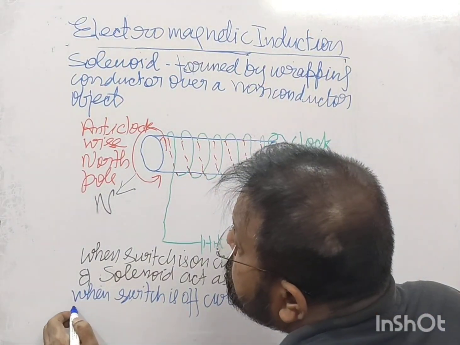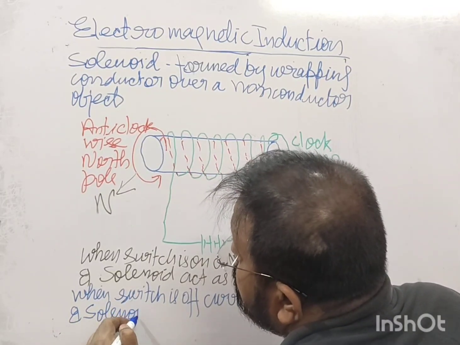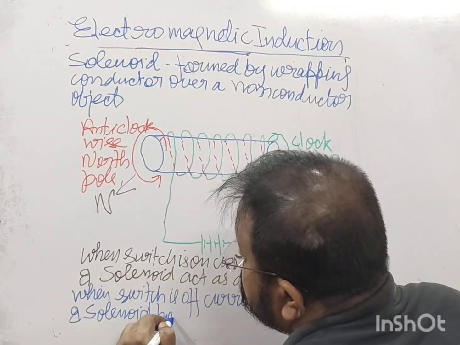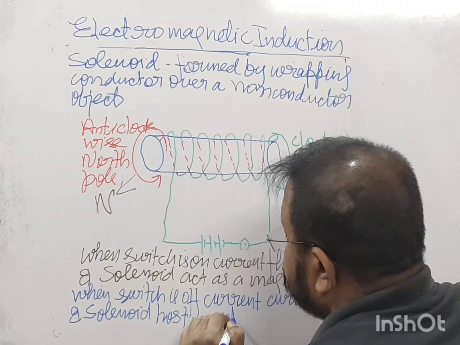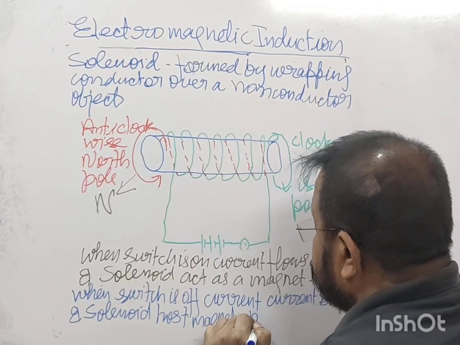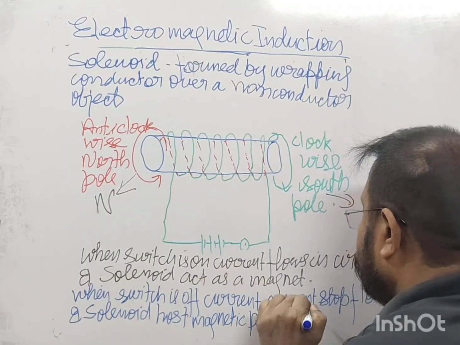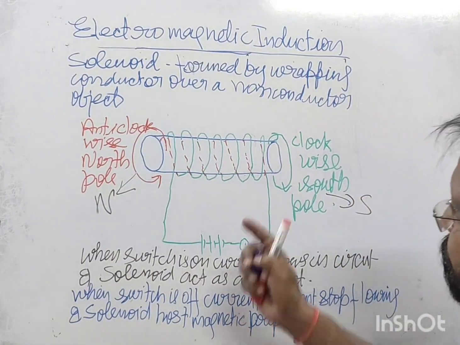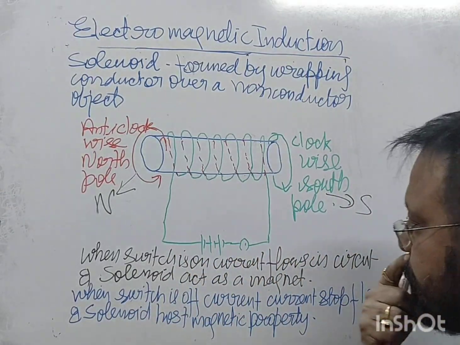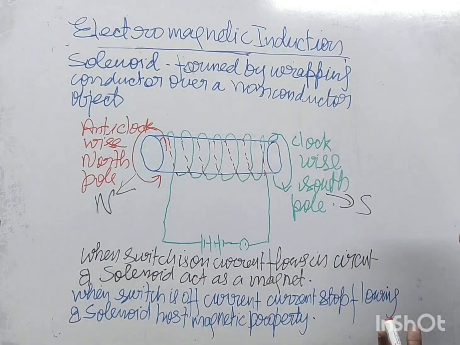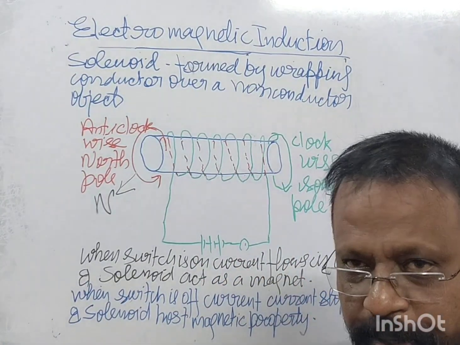And the solenoid loses its magnetic property. You get it? मतलब when current is flowing, the solenoid is acting as a magnet. When no current is flowing, the solenoid loses its magnetic property.